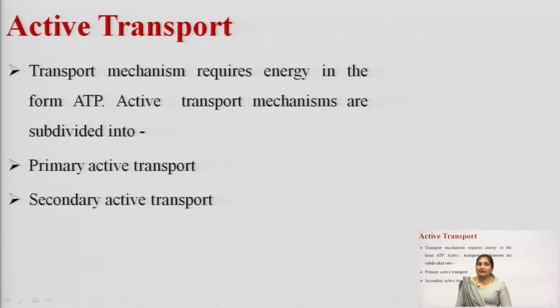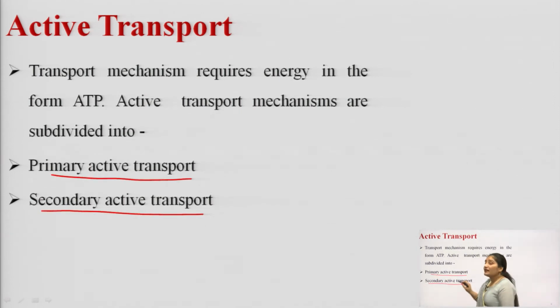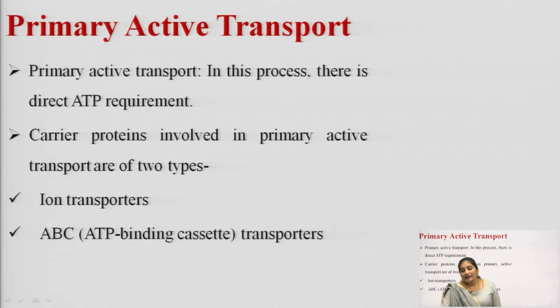The active transport mechanism is subdivided into two types, the primary active transport and the secondary active transport. Okay. There are two different types of active transport. First is the primary active transport and second is the secondary active transport.